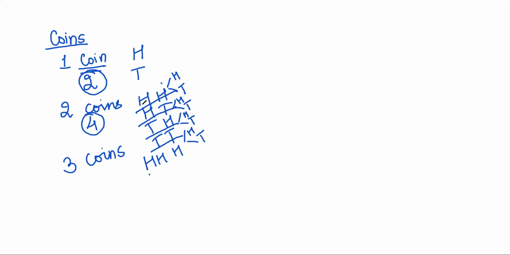So there could be HHH, HHT, HTH, HTT, and so on. So with three coins, eight. You realize what is happening. One coin is two. Two coins, it is two into two. Three coins, the possibilities are two into two into two.